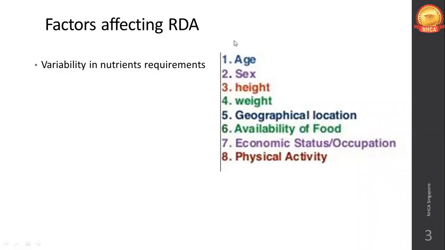So ICMR has clearly made distinctions of how much intake of a specific nutrient a woman should have, for men, for women, for teenagers, for children, preschoolers, infants, and also people who are in a sedentary lifestyle, moderate lifestyle, active lifestyle, how much they should have. So already it is given. So RDA completely depends on your personal requirement.